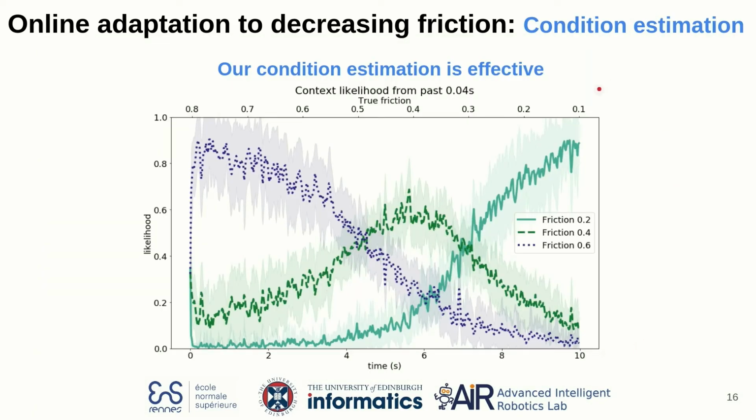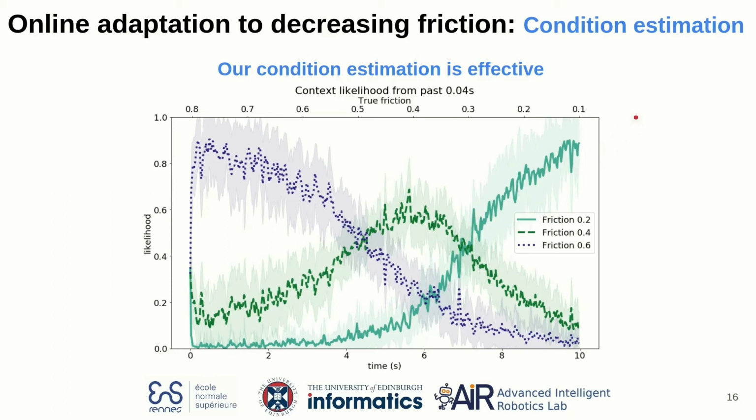This successful adaptation to a continuously changing condition is primarily due to our effective condition estimation. In this figure, you can see the likelihood of the three different trained frictions of the meta model. For the frictions 0.2, 0.4, and 0.6, we can see that at the start of the episode, when the friction is higher, the condition of friction 0.6 is the most likely. Then in the middle of the episode, the friction 0.4 is the most likely, and at the end, the friction 0.2 is the most likely.